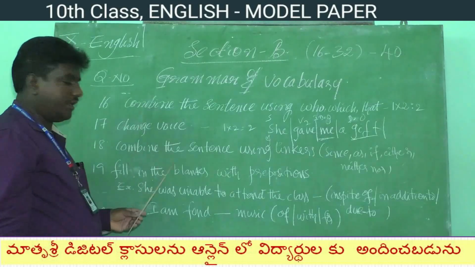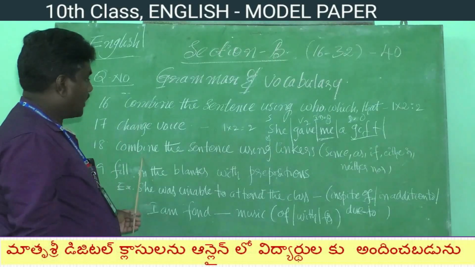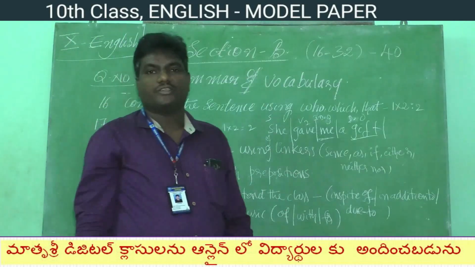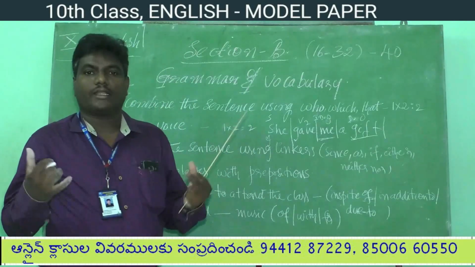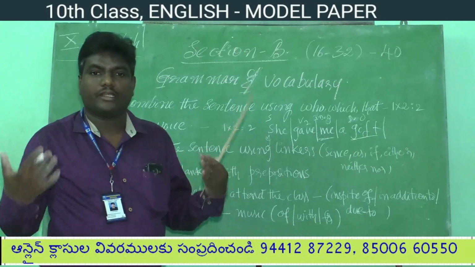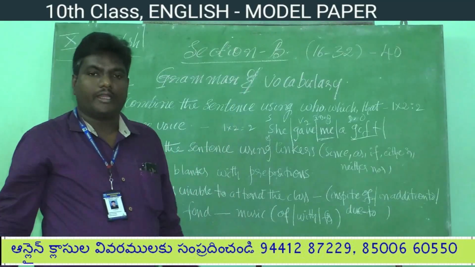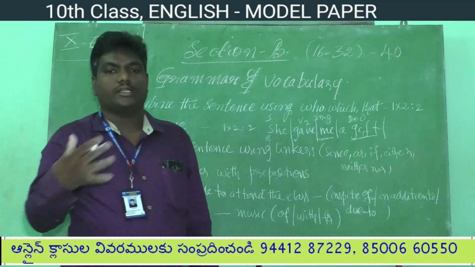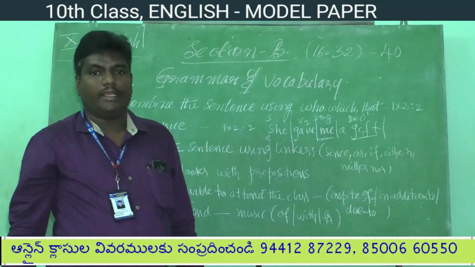Question number 18. Combine the sentence using linkers. Linkers means what? Linkers are nothing but connectors, nothing but conjunctions. So here it joins two words, two phrases, or two clauses. So that is a linker.